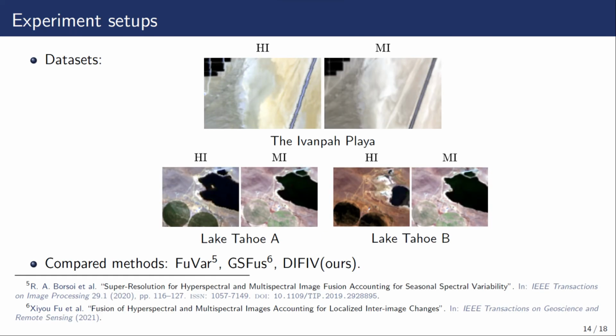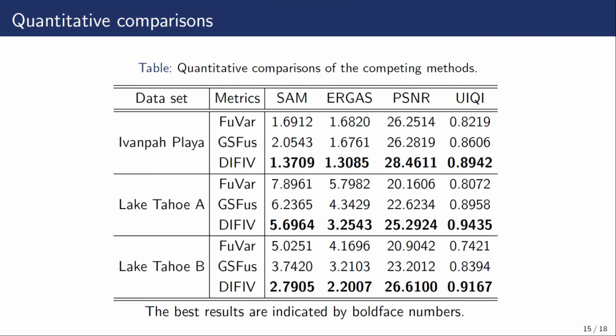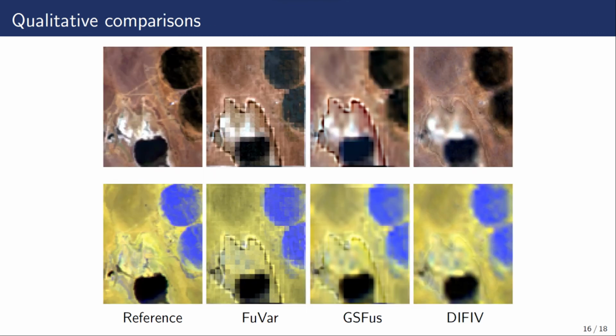Now we test our method on real data to show its effectiveness. We consider these three image pairs with inter-image variability, and these two state-of-the-art methods to compare. From this table, we can see that our method achieves the best result in quantitative comparisons. The visual effects of the result are shown in this figure. It indicates that our method provides a spectral reconstruction closest to the ground truth.